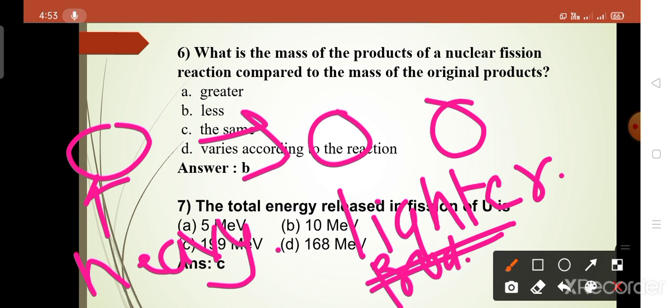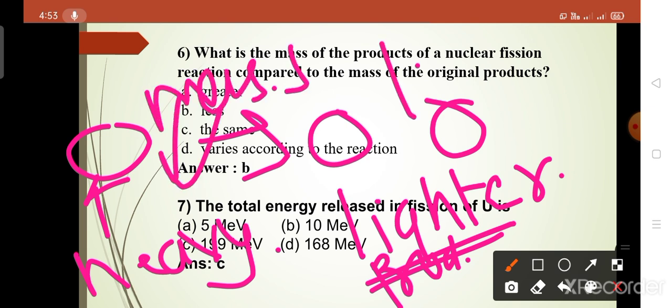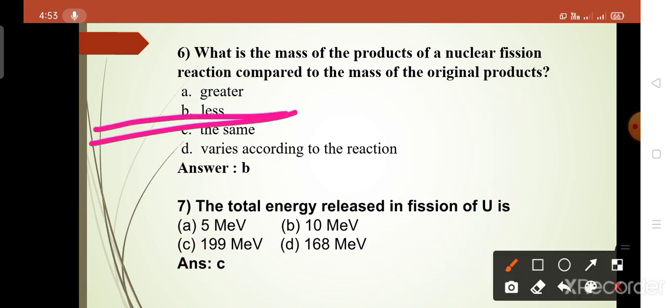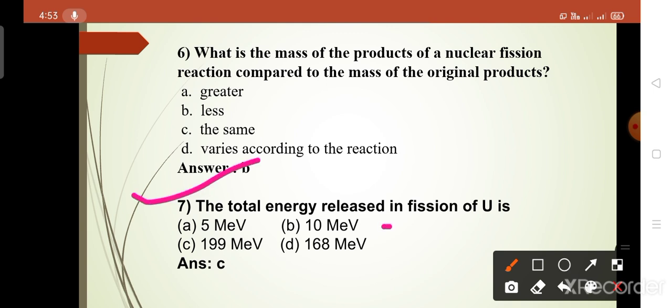Okay, so in the product, compared to the mass of the original product, here the mass is high and here the mass is low. Okay, so the answer of this question is option B. Then the next question is, the total energy released in the fission of uranium is 190.